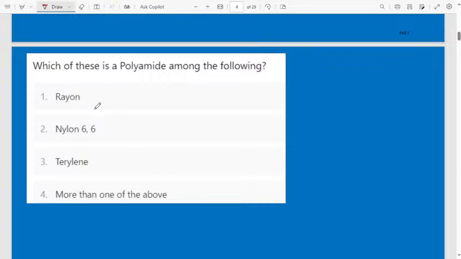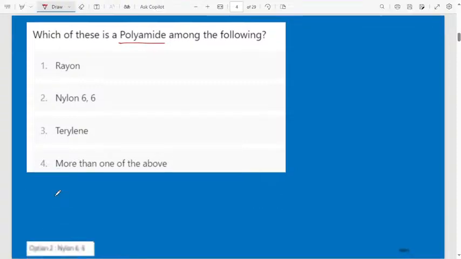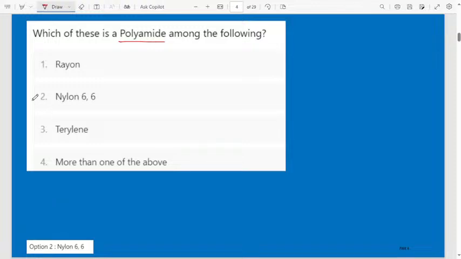Next, let us come to the next question. Which of these is a polyamide among the following? Out of these four, which one is a polyamide? Rayon, nylon 6,6, then terylene, more than one of the above. Which one is polyamide? Nylon 6,6.